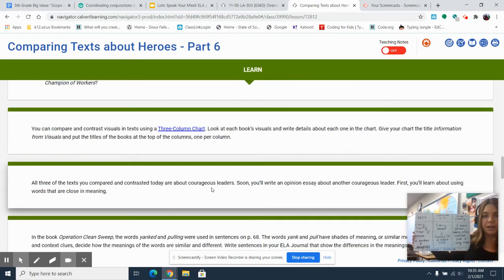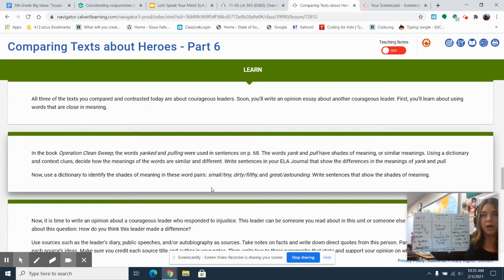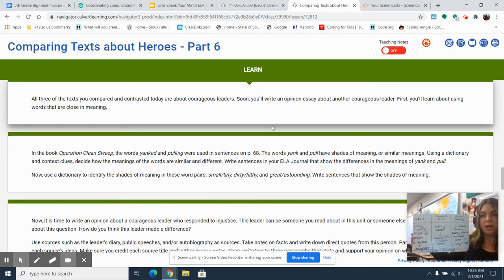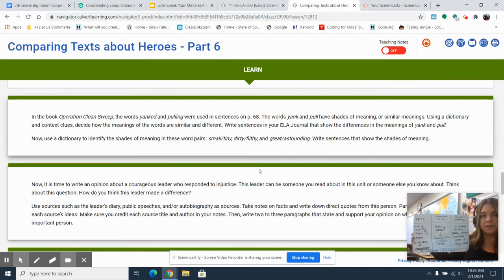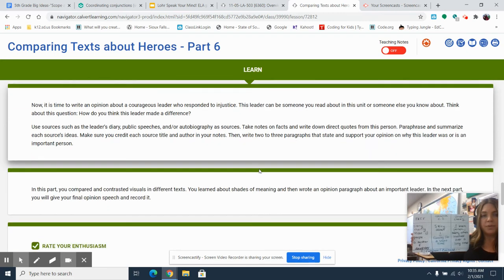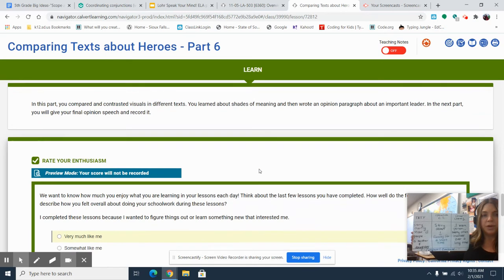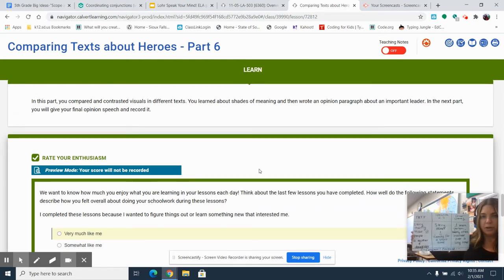You do not need to complete this in your journal today, but this is something that I wanted to review with you. Okay, we're not doing any opinion writing today, so we'll skip that. We're not going to work on your vocab. So we'll just scroll down here. Okay. So today for your reading lesson, you compared and contrasted visuals and different texts. You learned about shades of meaning, and then you are working on your opinion writing.